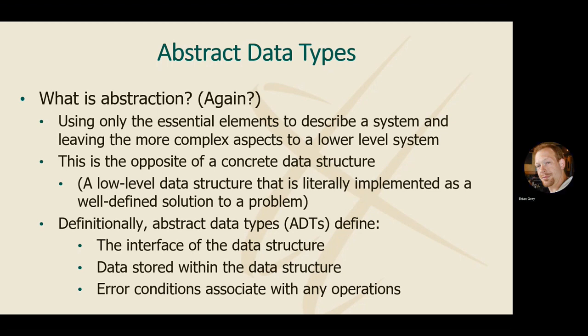When we get to a tree, you'll see that a tree is literally a hierarchical series of nodes linked to each other. And when we define our abstract data types, we need to define what the interface is, what the data stored within the data structure is. And for us, that's generally going to be arbitrary data. We can store whatever we want. Some data structures will have specific types. Some languages will have specific types. We're not concerned about that. And any error conditions associated with any operations. And for us, these error conditions will typically be represented as our exceptions, but they don't have to be.